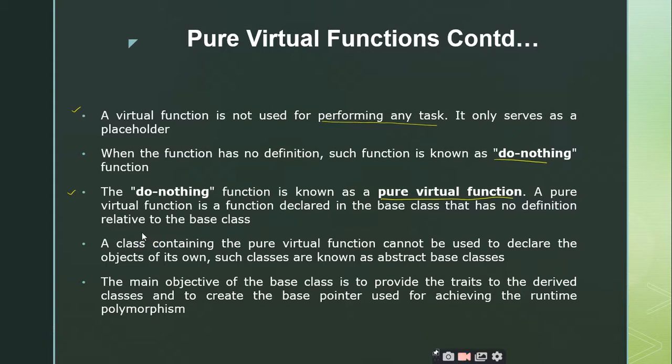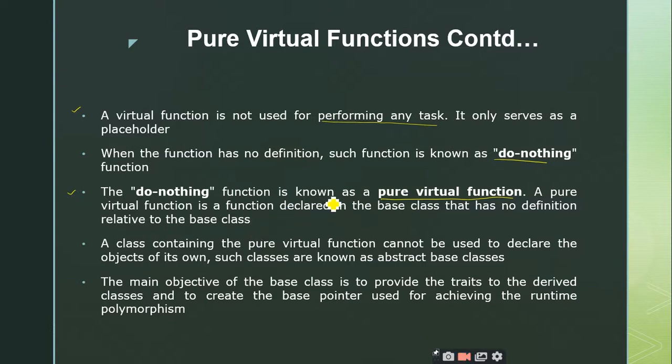right? But what is the pure virtual function expecting? The pure virtual function is expecting that the definition which is not defined at the base class should be defined at the derived class, right? So you don't give any body to the pure virtual function in the base class, but it is expected that you always define the body in the derived class. That is what the pure virtual function is, right?